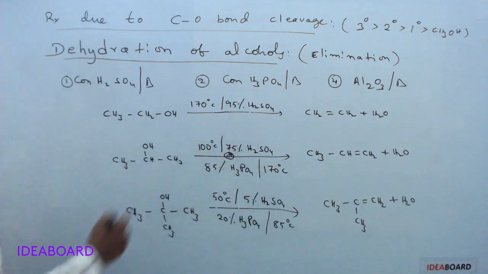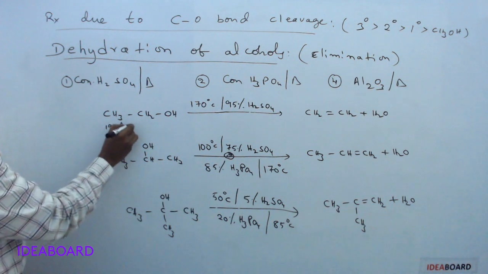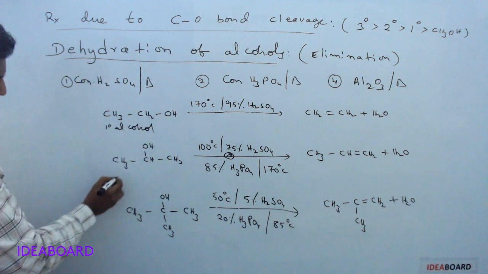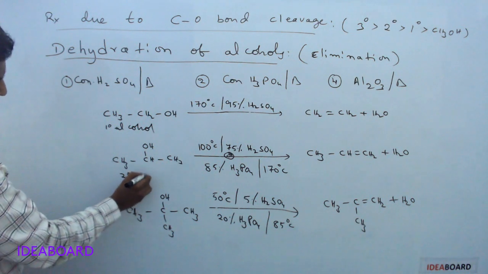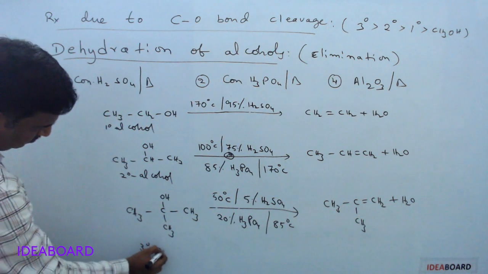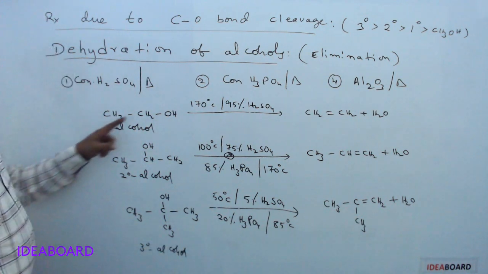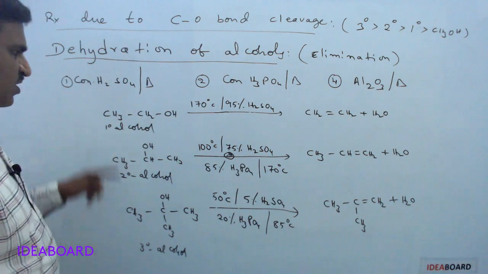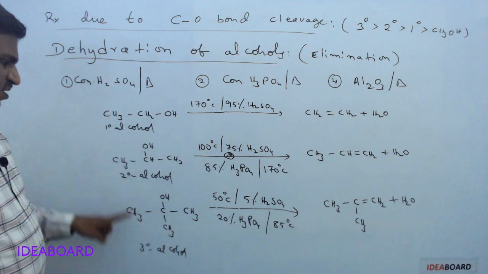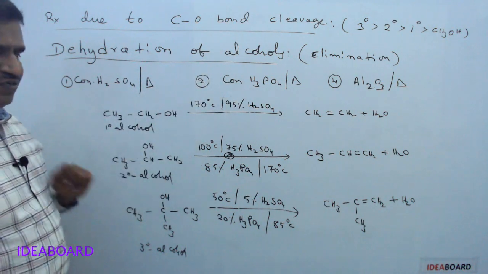See these three reactions. In this first one is a primary alcohol, and this is a secondary alcohol, and this is a tertiary alcohol. You can easily identify a primary carbon bonded to an OH group, primary alcohol. It is a secondary alcohol, it is a tertiary alcohol. See the conditions required for different alcohols.